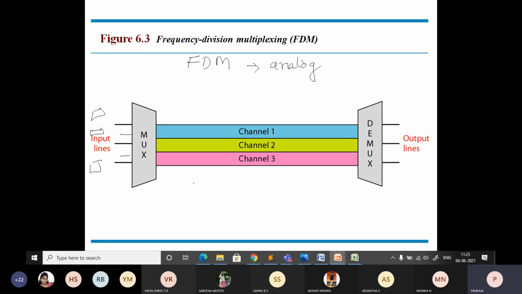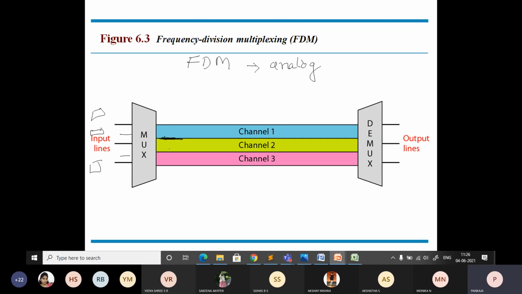So all that has to be taken care of by providing enough space, or guard bands. You will be learning about those things, how channels can be separated by strips. There should be some gap between this channel and this channel, otherwise there may be interference between this signal and this signal.